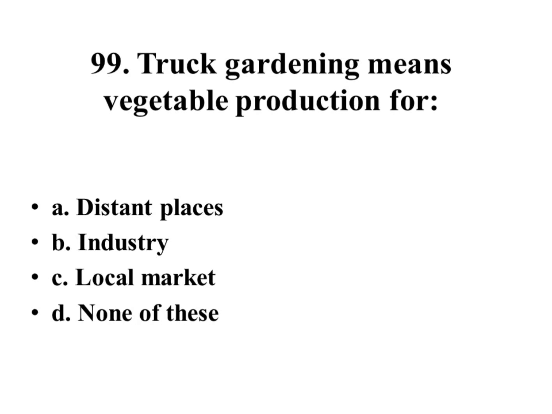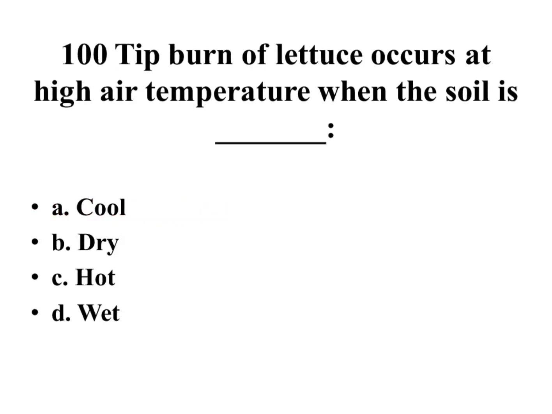Right answer is distant places. Tip burn of lettuce occurs at high air temperature when the soil is cool, dry, hot, wet. Right answer is cool.